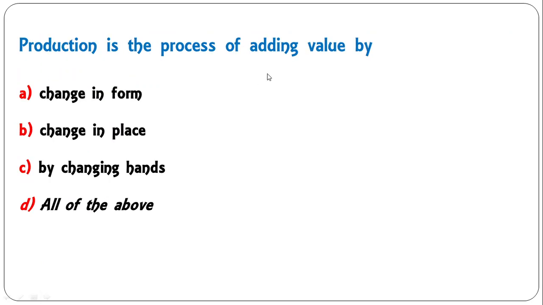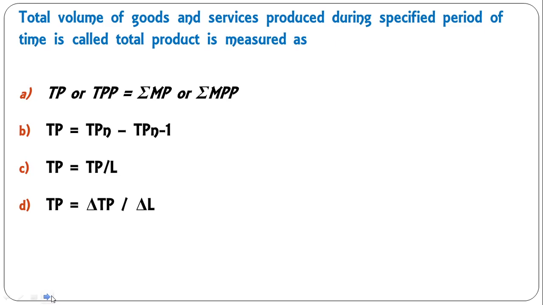Production is the process of adding value by change in form, by change in place, by changing hands, all of the above. So production is the process of adding value by all of the above: by changing form, by changing place, by changing hands. So by all these you create value. So D is the correct answer here.